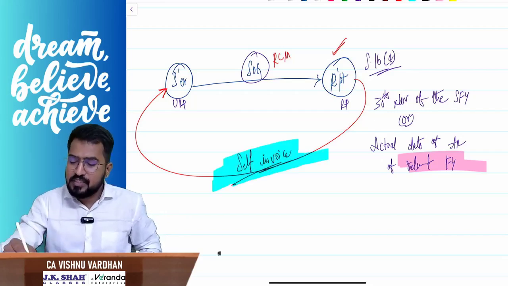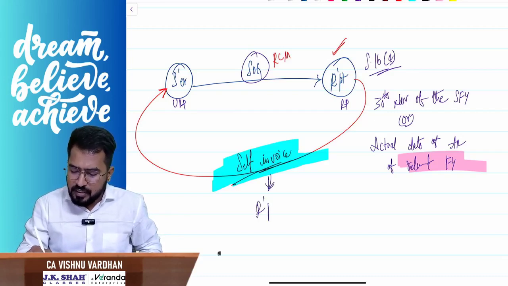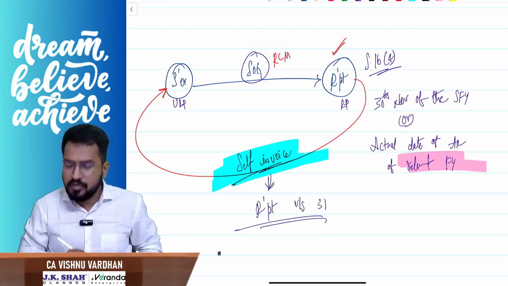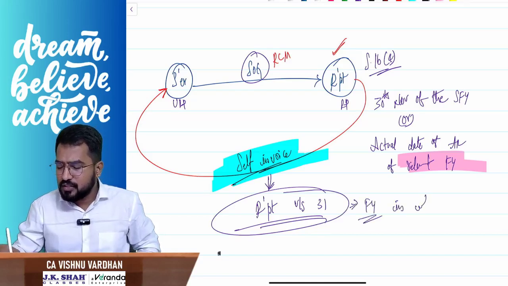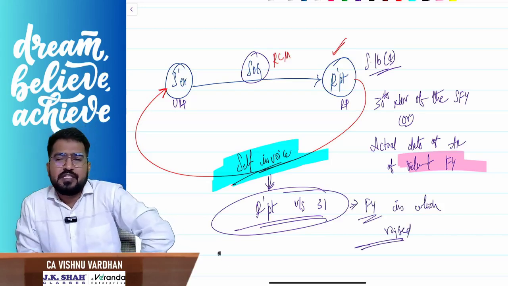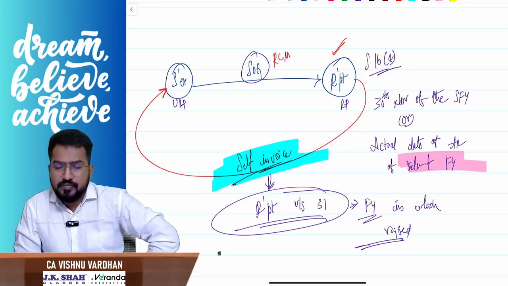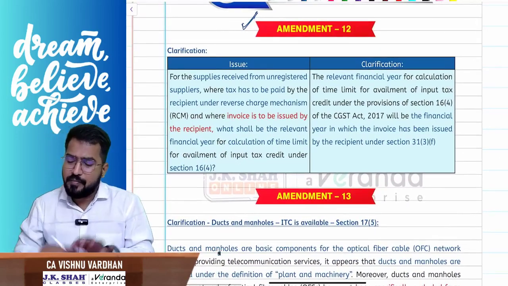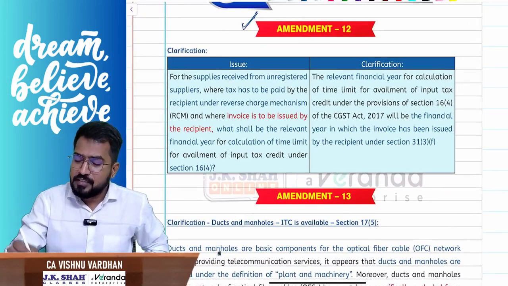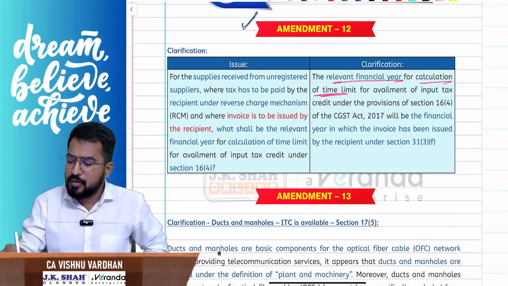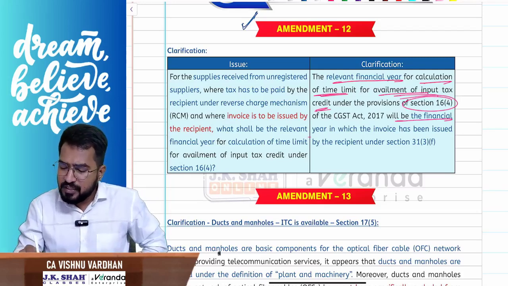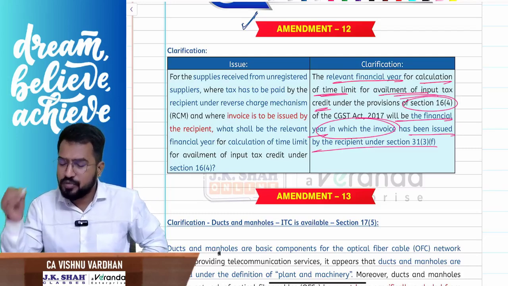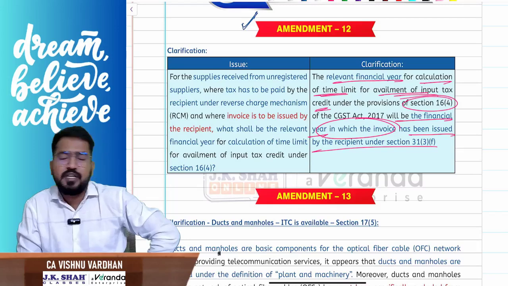The relevant financial year is nothing but, sir, this self invoice has to be raised by the recipient as per section 31. So in which financial year this was raised? The financial year in which it was raised, that will be the relevant financial year for us. Simple. Clear? Now look at the clarification. The relevant financial year for calculation of time limit for availing ITC under section 16 subsection 4 will be the financial year in which the invoice has been issued by the recipient under section 31 subsection 3 clause F.